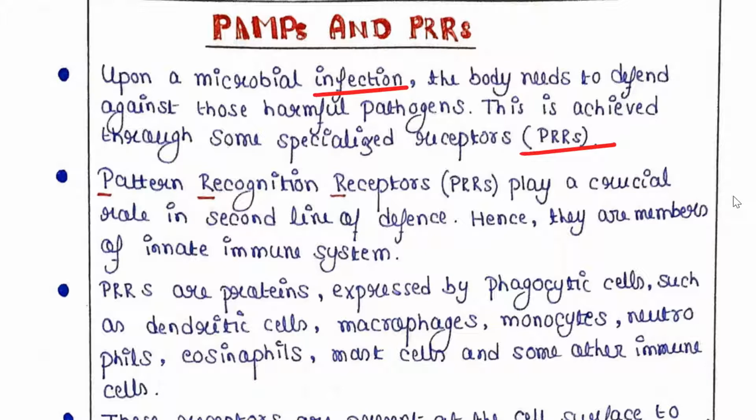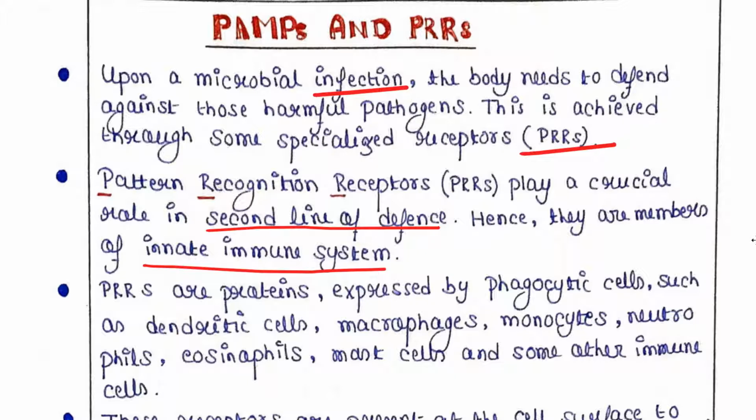So pattern recognition receptors, or PRRs, play a crucial role in the second line of defense. Hence they are members of the innate immune system. So these PRRs are members of the innate immune system and they play a crucial role in the second line of defense.